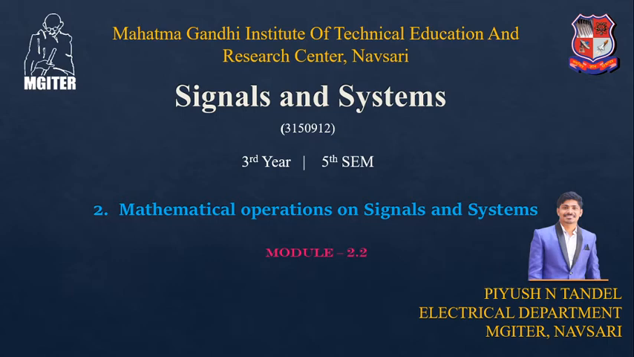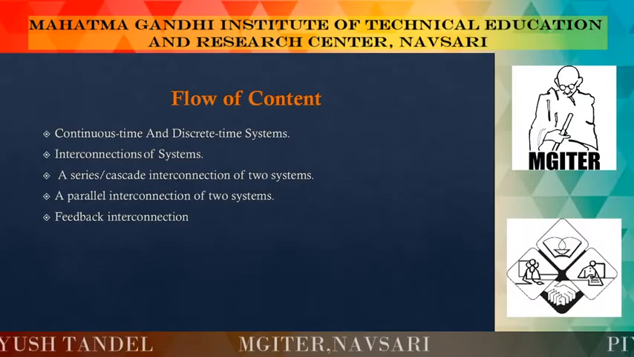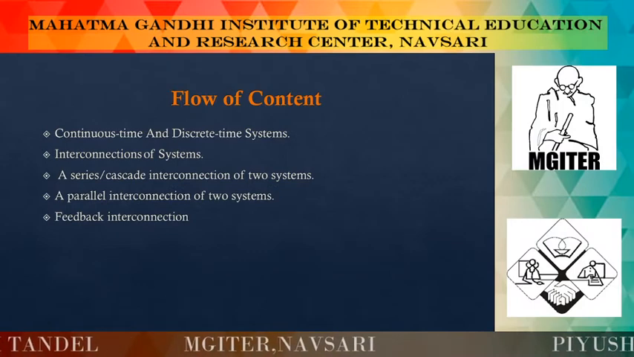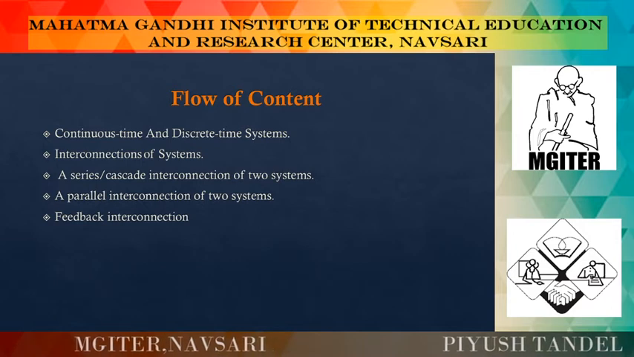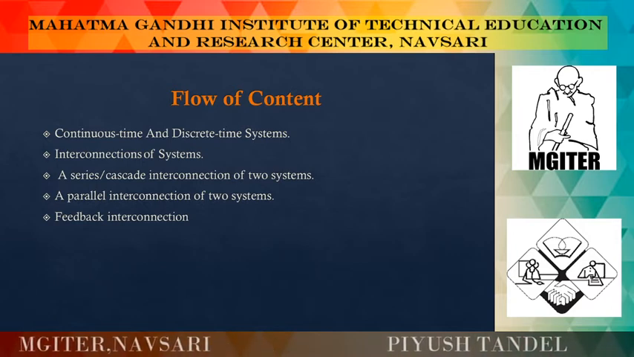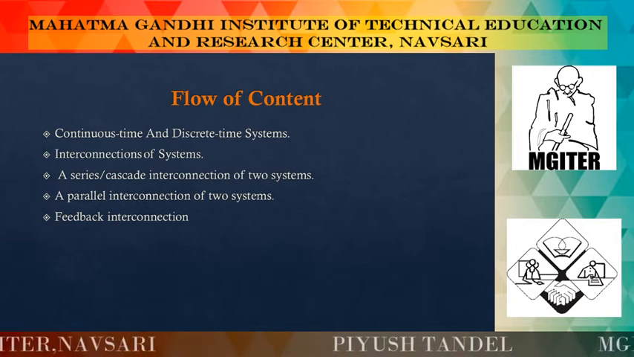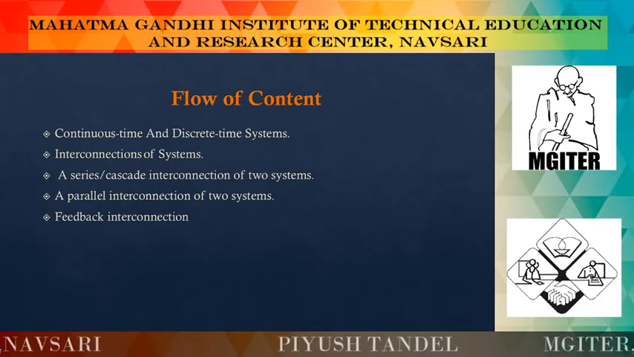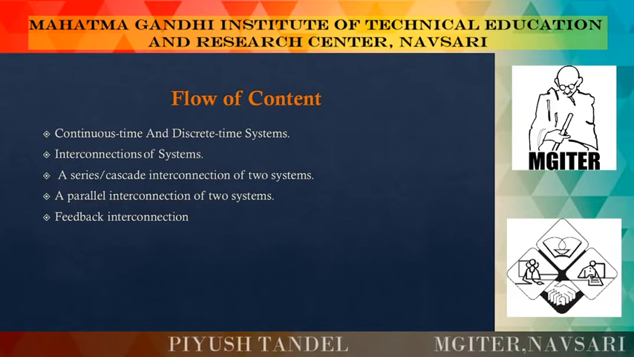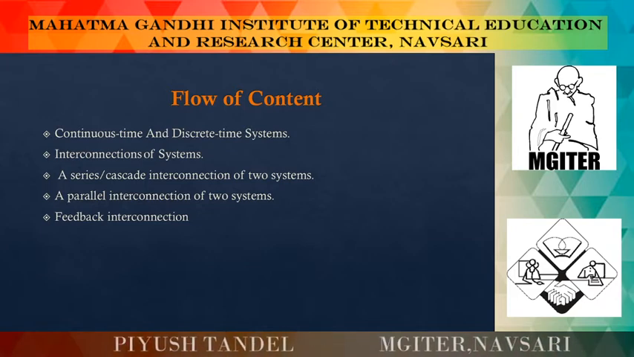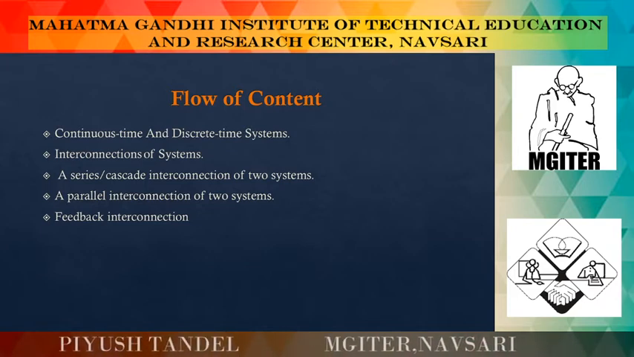And right now we are discussing chapter number 2, that is Mathematical Operation on Signal and System. So starting with the flow of content, in this video lecture we are going to see the continuous time and discrete time system, interconnection of system, series or cascade interconnection of the system, parallel interconnection of two systems, and then feedback interconnection of system. So in this video lecture we are going to see the different types of connection of our system.